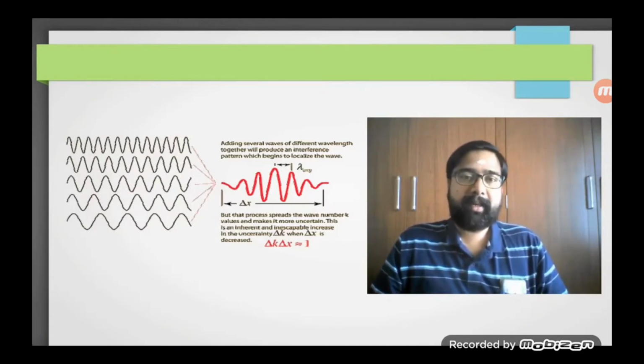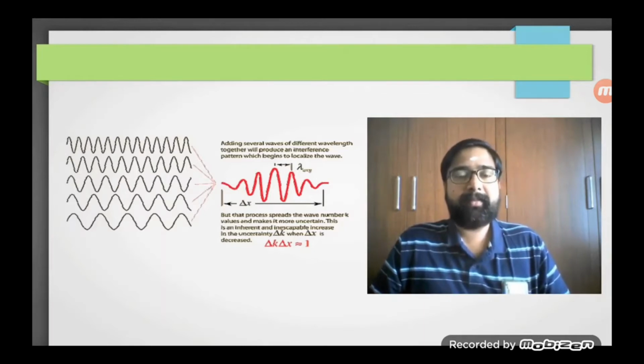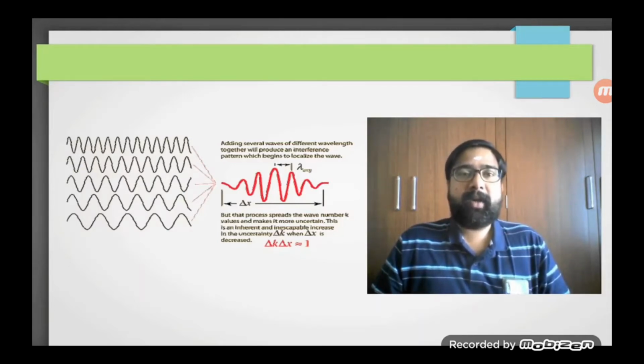And if there is no uncertainty in the momentum or wave number, then you cannot localize the wave. There is an infinite uncertainty in its position, and such a wave can behave only like a wave, and you cannot attribute any particle nature to it.